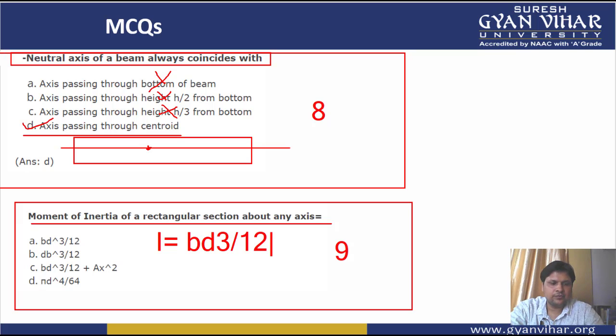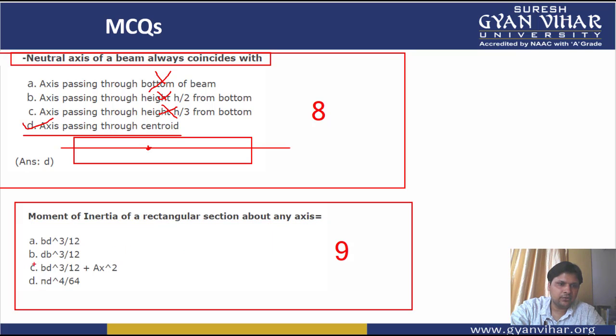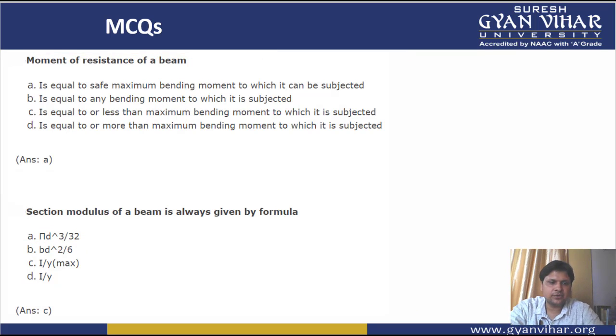All right. So this means that, student, in all the options we can see that option first, BD cube by 12, is the correct option.